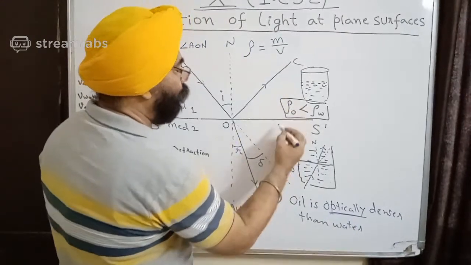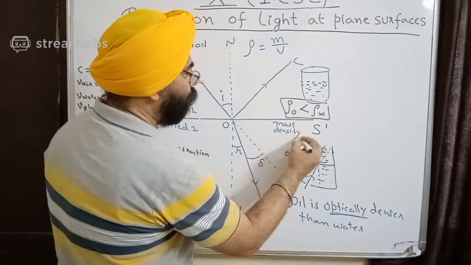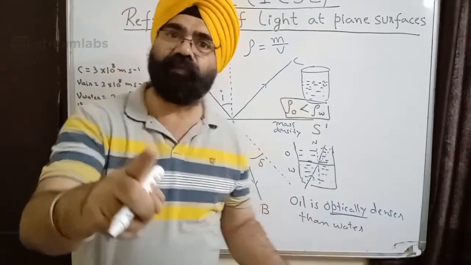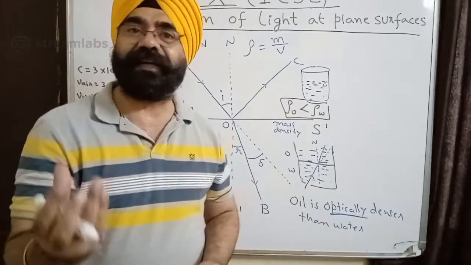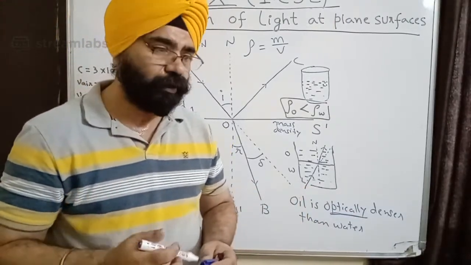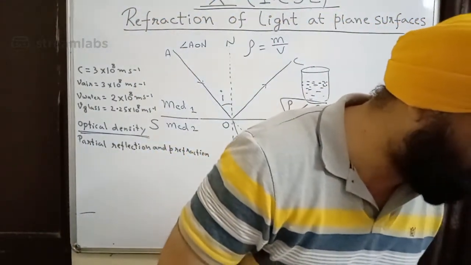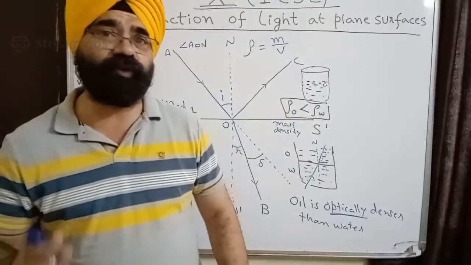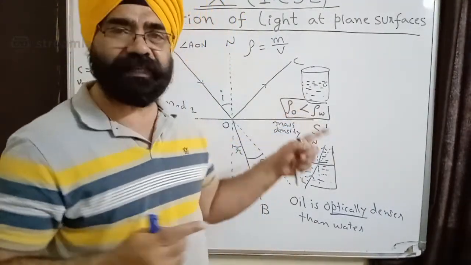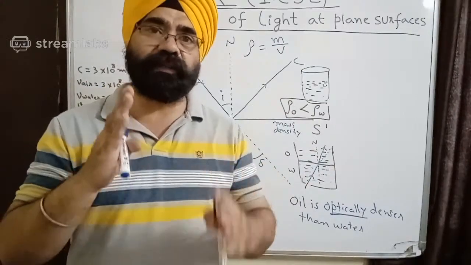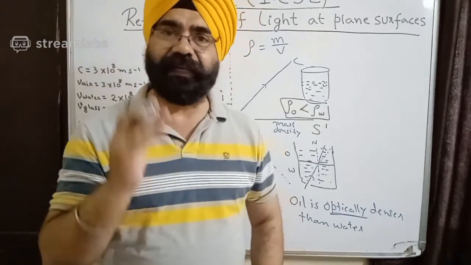This was mass density. Mass density of oil is less than water, but optical density of oil is greater than water. Okay, so we relate. Kanish says bends away from the normal. All of you got it wrong. It bends towards the normal. That's why I said I'll take this example and then you'll get to know that both the things are not the same, and then you will stop writing density.